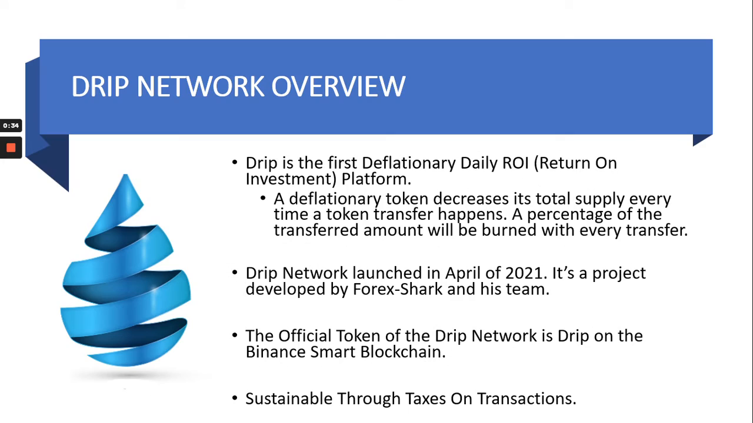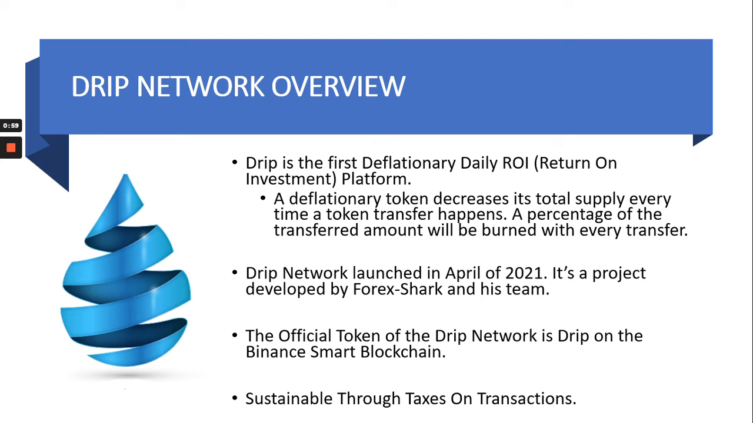All right. The Drip Network overview. So Drip is the first deflationary daily ROI platform. What deflationary tokens are is they decrease their total supply every time a token transfer happens, and a percentage of the transferred amount will be burned with every transfer. That's the definition of a deflationary token.